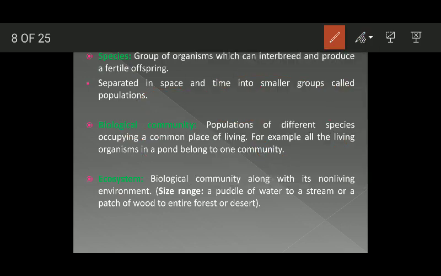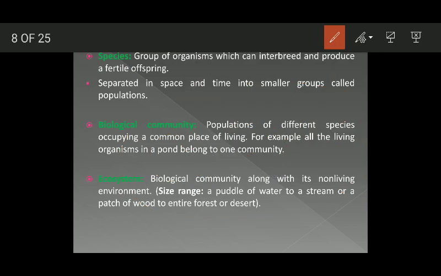Now, what is a biological community? Biological community can be defined as populations of different species which occupy a common place of living. You have populations of different species, but these populations occupy a common place of living. At that time, you can call it a biological community. For example, all the living organisms in a pond belong to one community. Here you can see this is a population of one species, a population of another species, a population of a third species, and so forth. All these populations together constitute a biological community.